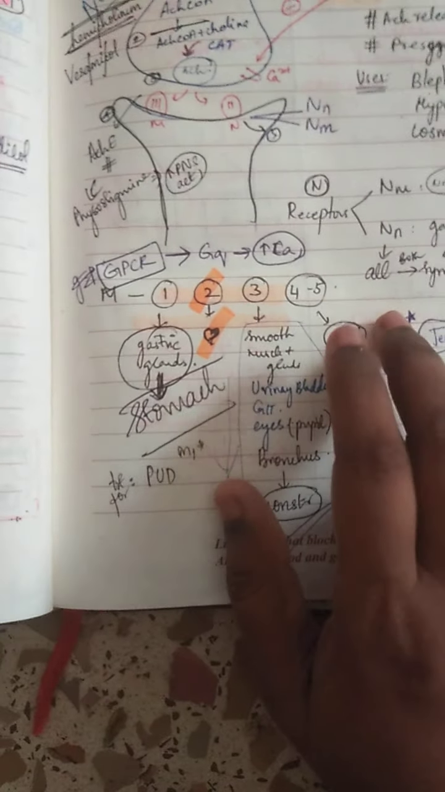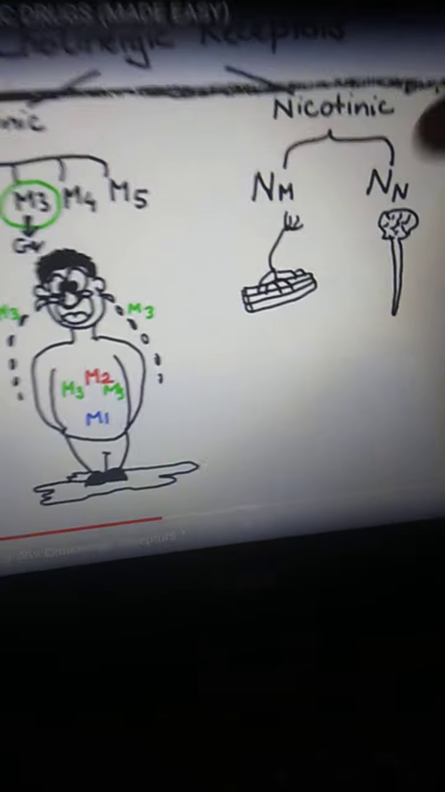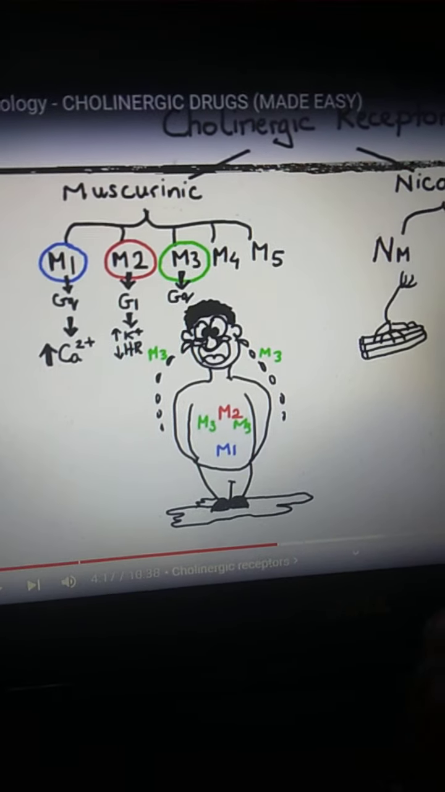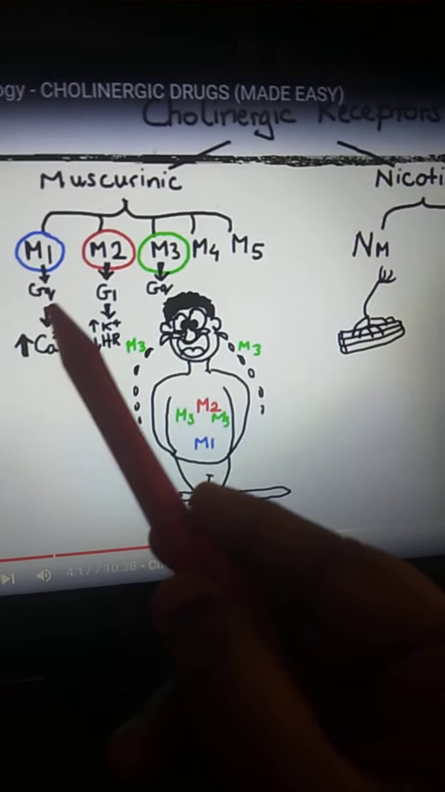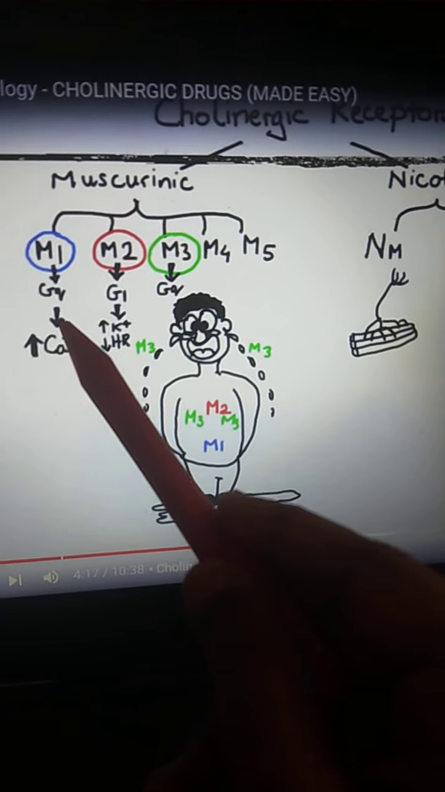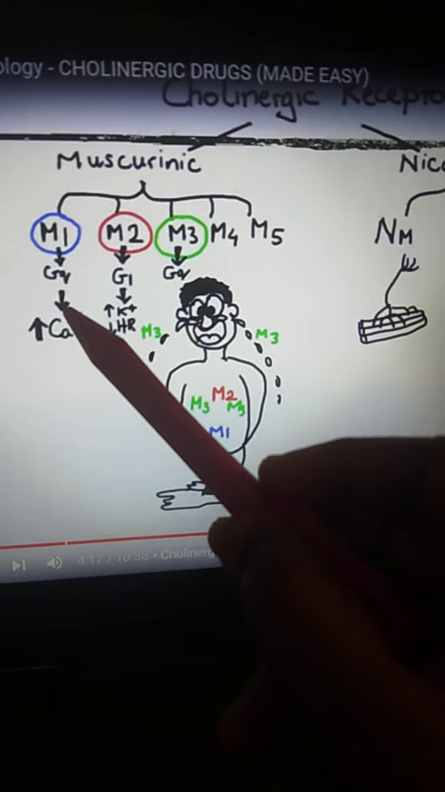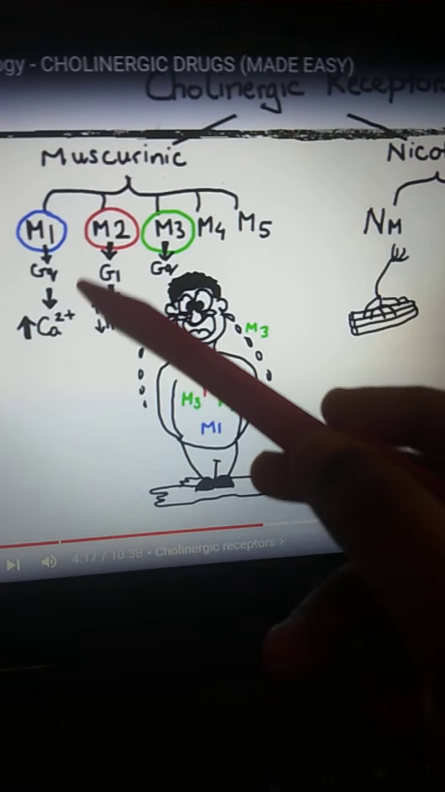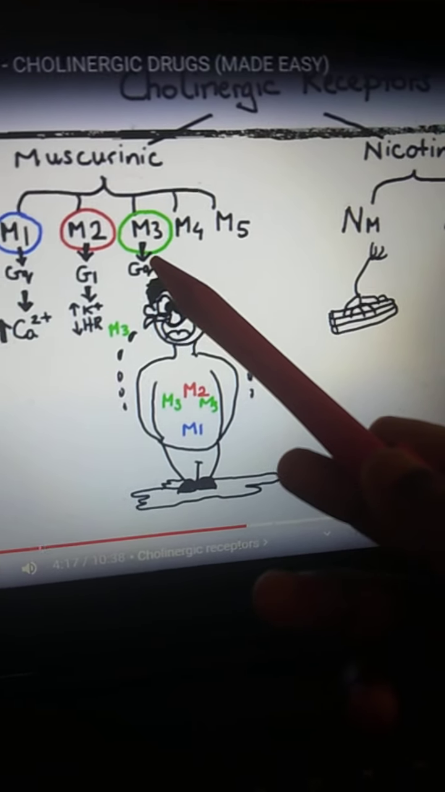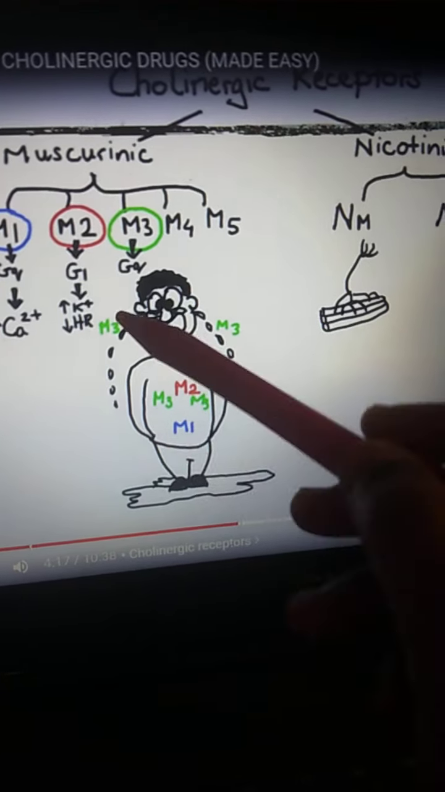Now the muscarinic receptors are metabotropic receptors. I talked about nicotinic receptors being ionotropic. They will allow sodium ions to go inside, but the muscarinic receptors are metabotropic. These are G protein coupled receptors. M1 and M3 are Gq, so they will increase the calcium, so there's more contraction and secretion. The same thing happens in M3, which is present in smooth muscles, glands, bronchus, etc.